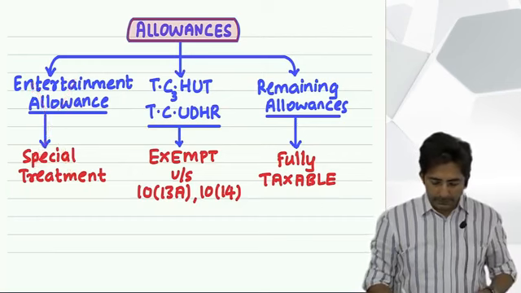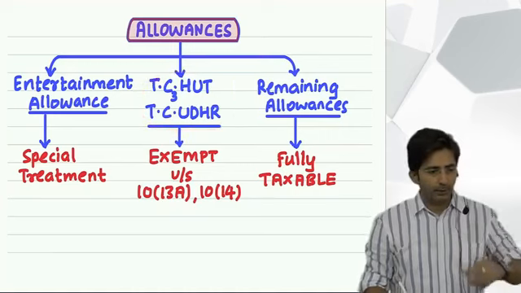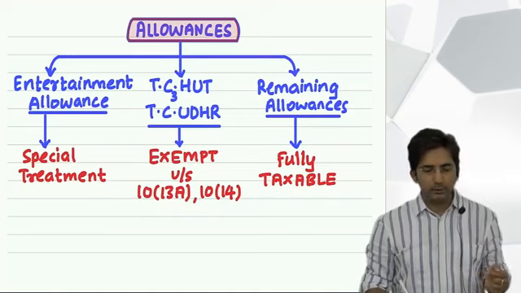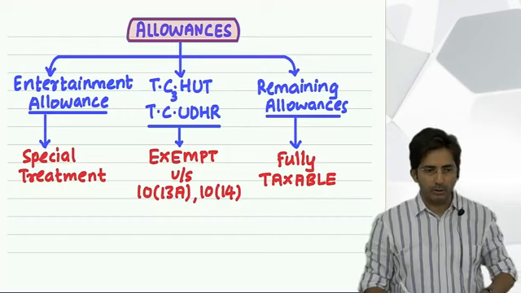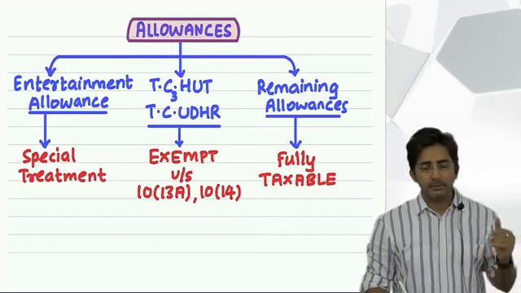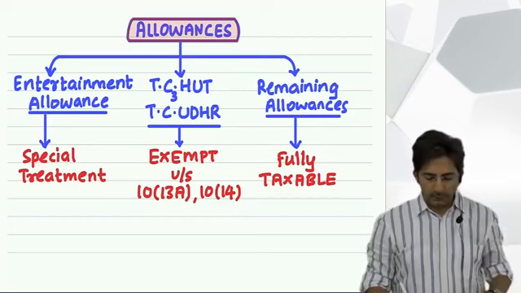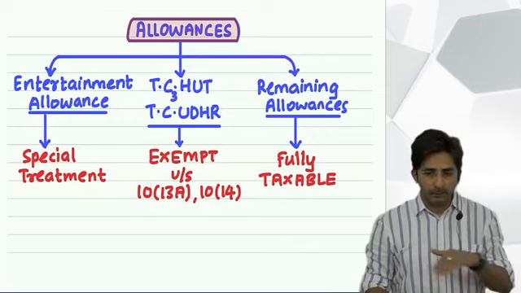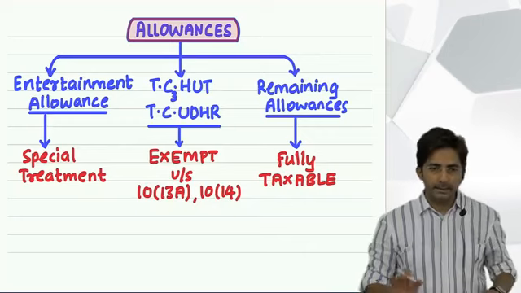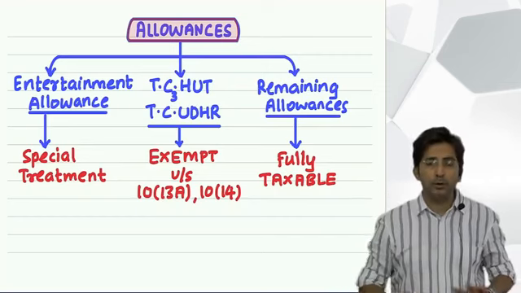And see, in this keyword of TC hut, TC udhar, what we have done: T for tribal area allowance, it is exempt up to 200 per month. Then C1 was children education allowance, 100 per month per child for a maximum of 2 children. Then children hostel allowance, maximum 300 per month per child for a maximum of 2 children. Then the third C was commutation allowance. It is an allowance for journey between office and residence, and it is exempt only if the employee is physically handicapped, up to 3,200 per month.